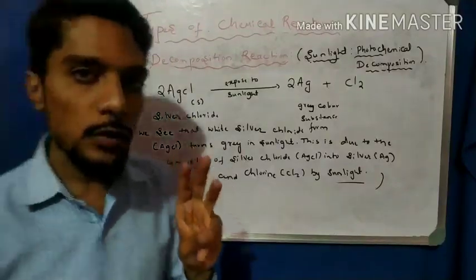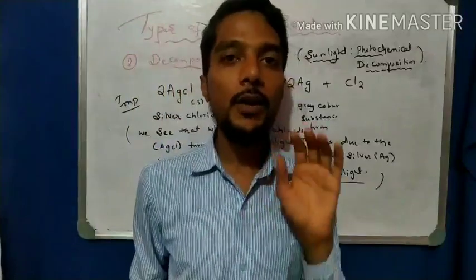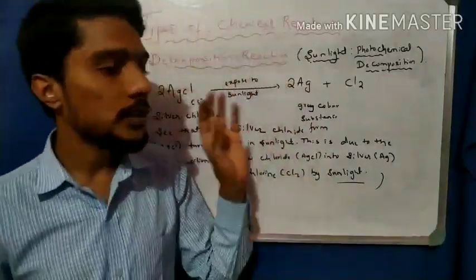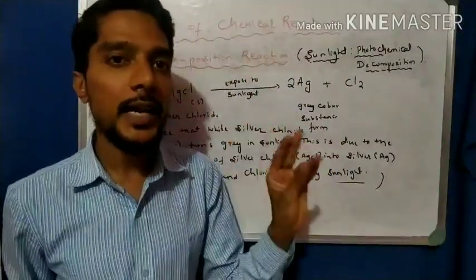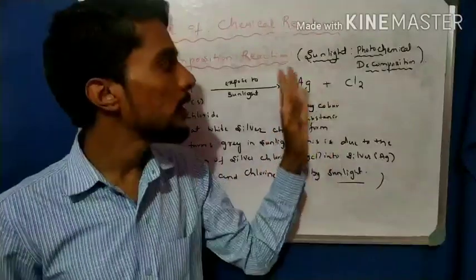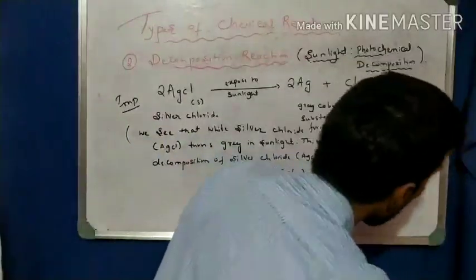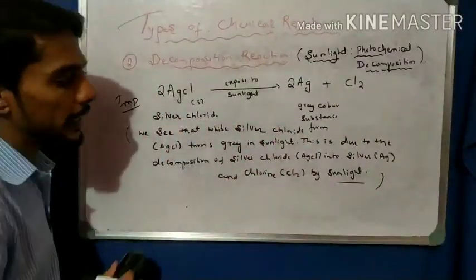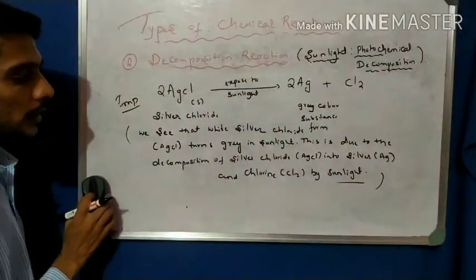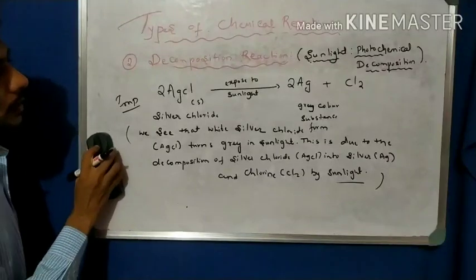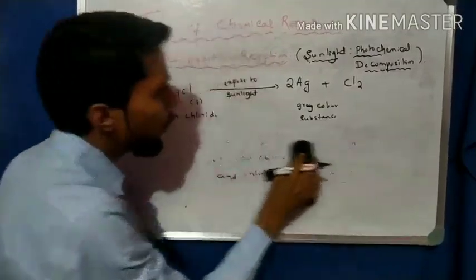So here we have finished three very important concepts about thermal decomposition, electrical decomposition, and sunlight, which is photochemical decomposition reaction. Now write down this one. I'll take some time. Okay, it is over. Write down. Then there is another example.